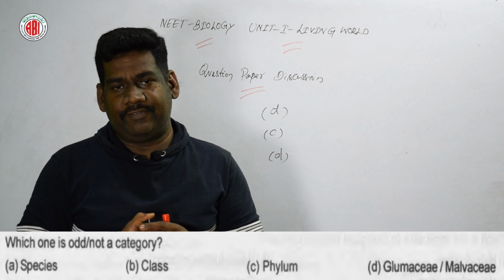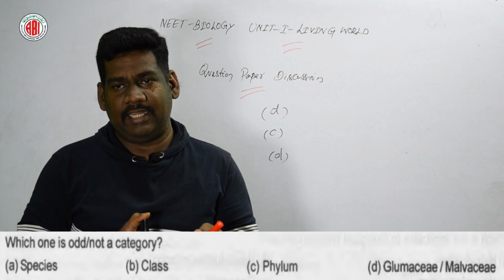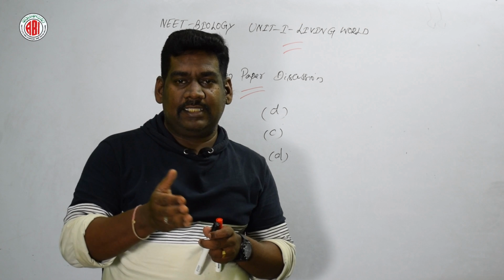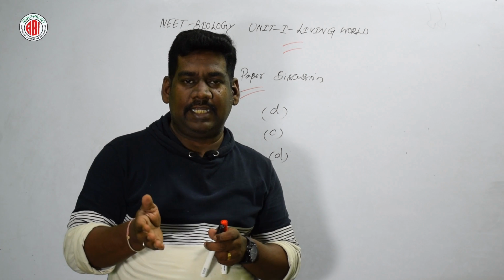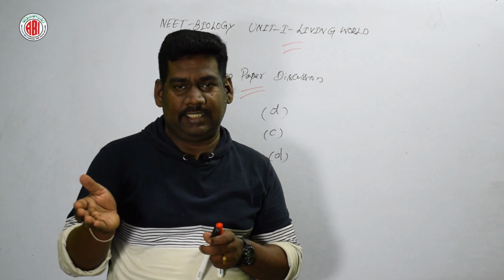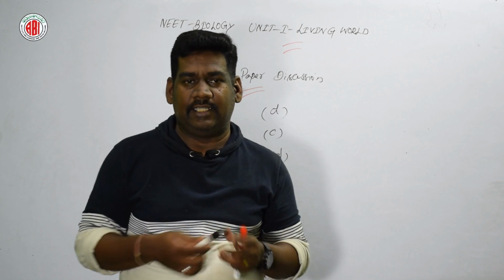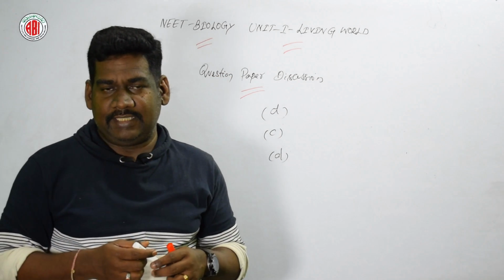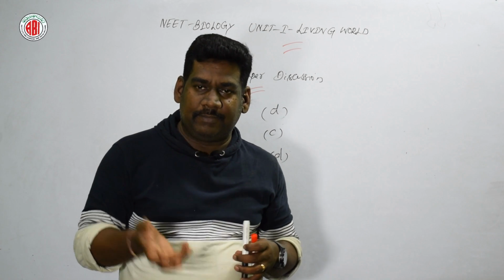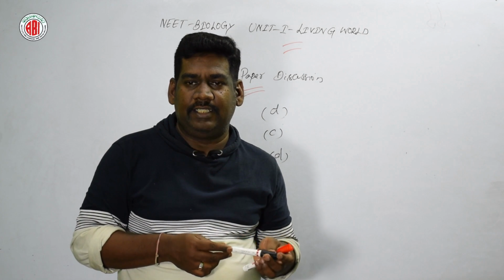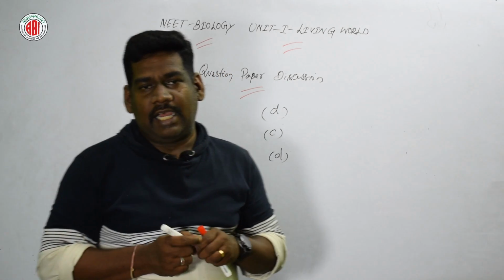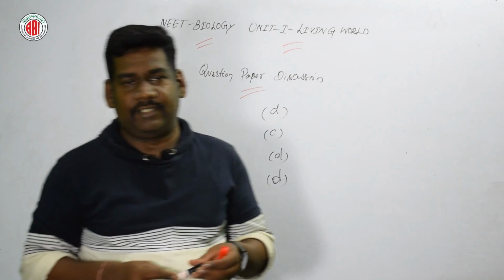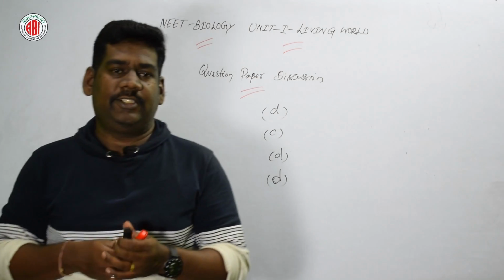Okay. Which one is odd, not a category? Here four different options are given: species, class, phylum and Malvaceae, right? Species, class, phylum, these all come under the category of taxonomical hierarchy. Taxonomical categories we study are species, class and phylum or division. Malvaceae is one of the families, but here the word family is not given. So it is the odd one, or this is not a category. So option D is the right answer for this question. Now let us go for the next question.